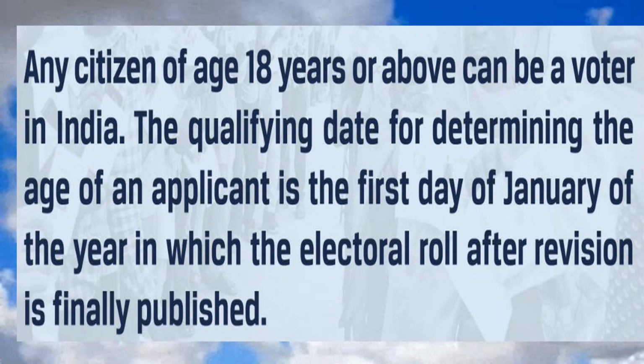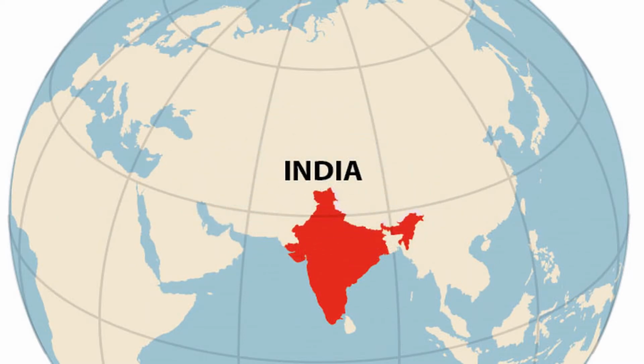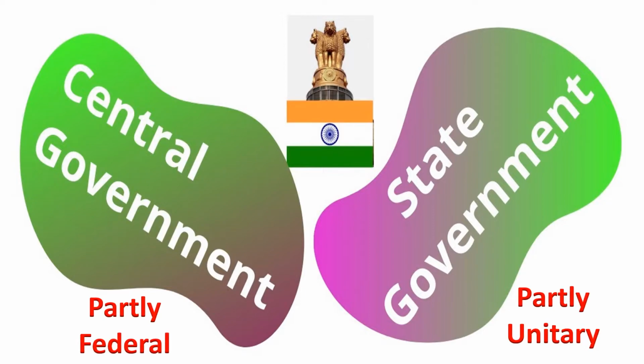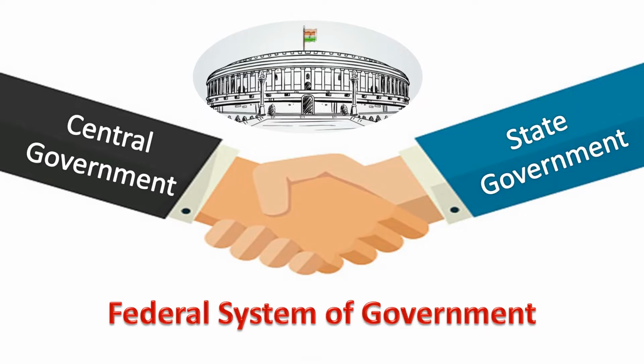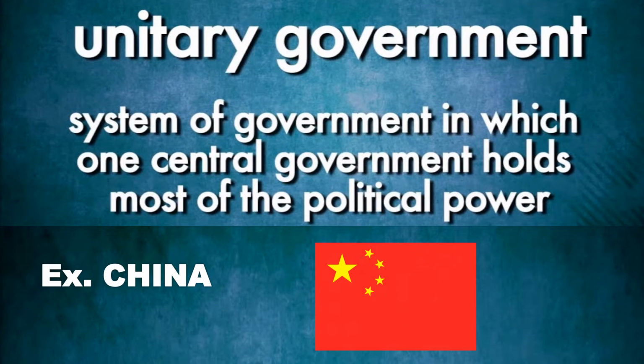Now, let us understand the structure of the government in India. India is a huge country, so it would be very difficult for a single government to administrate the entire country efficiently. That is why India has a system of government that is partly federal and partly unitary. A system of government where political authority is divided between the central and the state governments is known as a federal system of government. On the other hand, countries where power is concentrated only at central or national level have a unitary system of government.